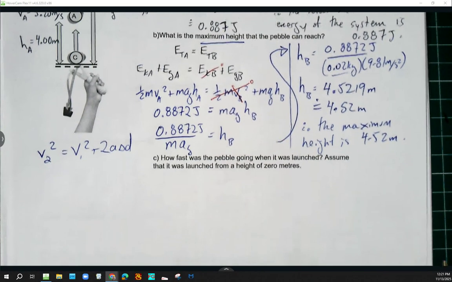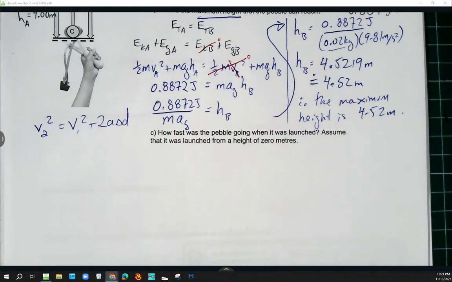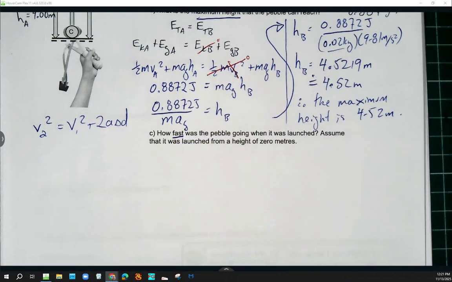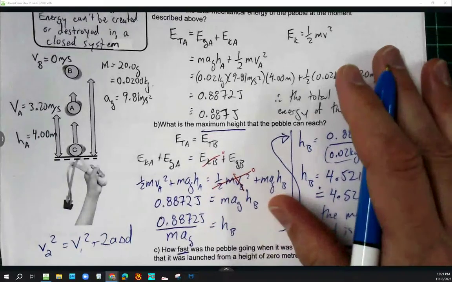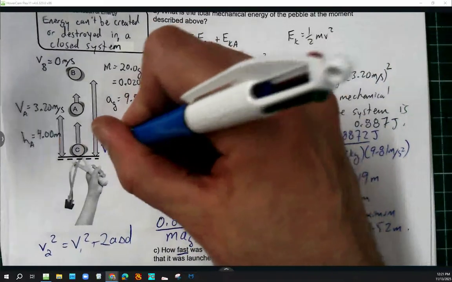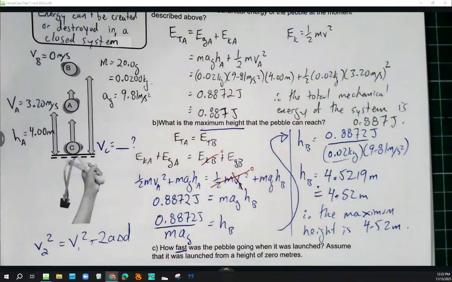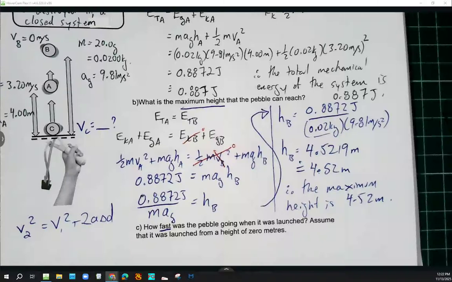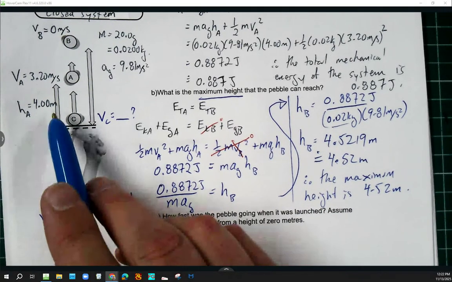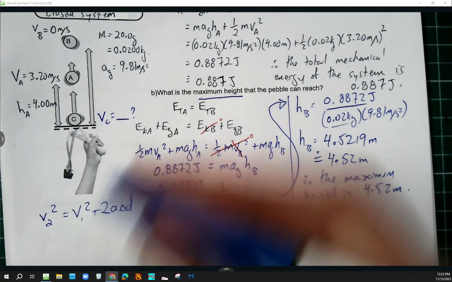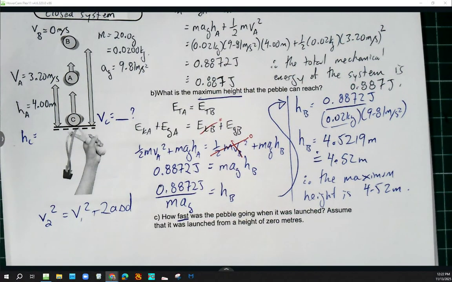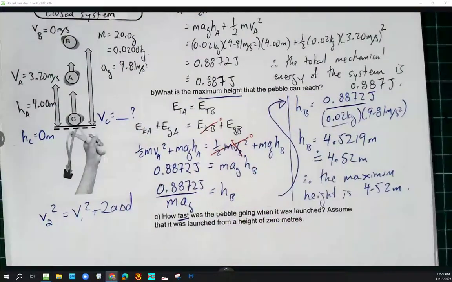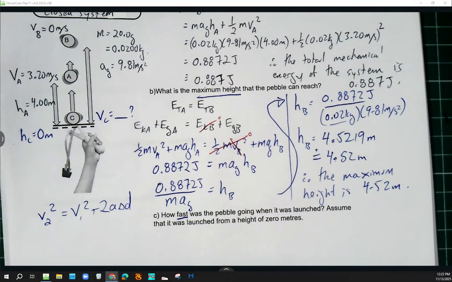Let's take a look at this next question. It says, how fast was, notice, how fast, that's speed. How fast was the pebble going when it was launched? So what we're looking for here, look at my diagram. It looks like we're trying to find VC, that initial launch speed. Now, at VC, based on the way that we got our diagram done here, it looks like HC is equal to what value? Yeah, 0. So the way we've defined our heights, all those heights are being measured relative to HC being 0, right?